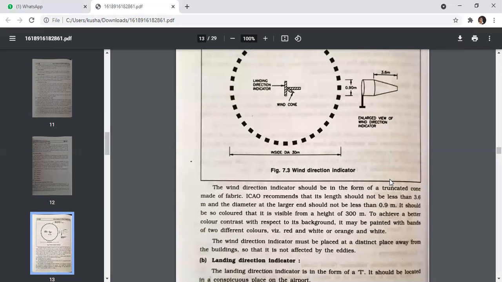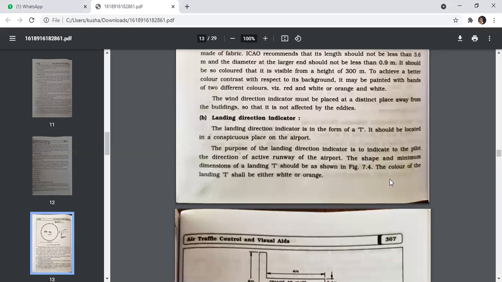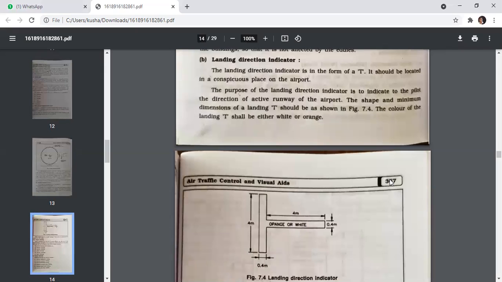The wind direction indicator must be placed at a distance away from the building so that it is not affected by the eddies. Second is the landing direction indicator. The landing direction indicator is in the form of a T. It should be located in a conspicuous place of the airport. The purpose of the landing direction indicator is to indicate to the pilot the direction of the active runway of the airport. The shape and the minimum dimension of the landing T should be as shown in the figure. The color of the landing T shall be either white or orange.